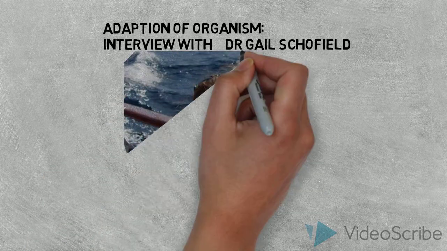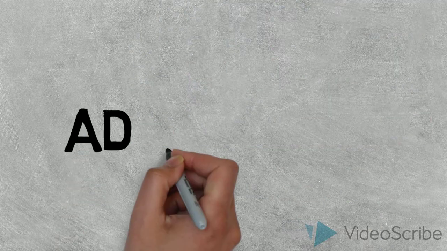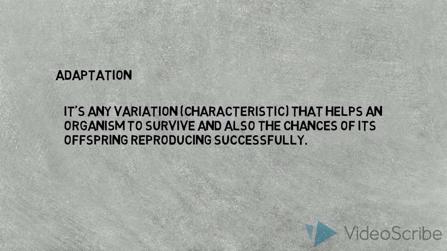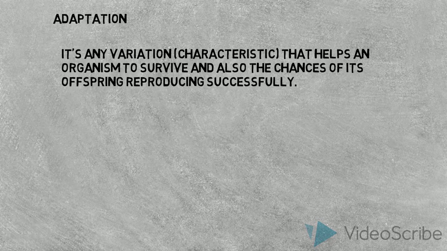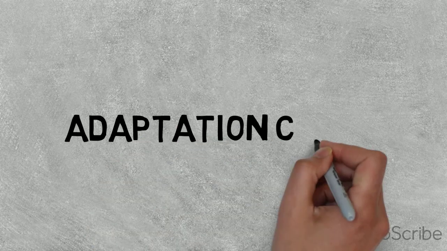So before we check out the interview, let's discuss the adaptation of organisms one-on-one. So what is adaptation? It's any variation or characteristic that helps an organism to survive and also the chances of its offspring reproducing successfully. In each generation, organisms that are likely to survive and reproduce, passing the adaptation onto their offspring, are known to be the best adapted individuals. Individuals that are less well adapted are more likely to die before reproducing.